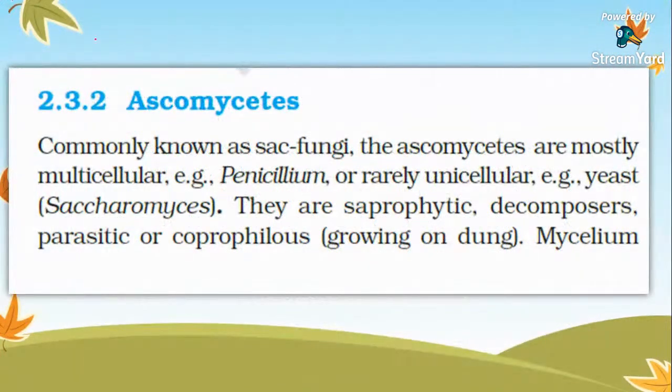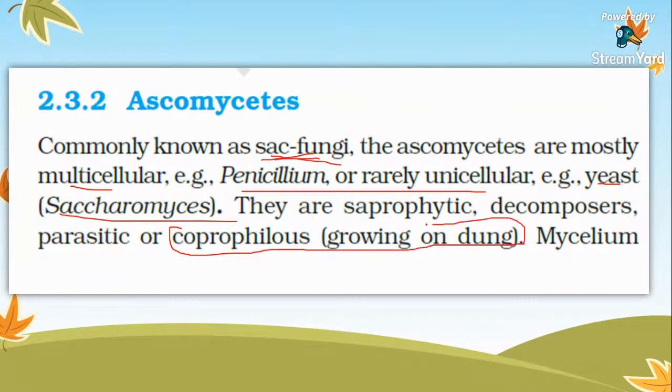Then ascomycetes. They are also known as sac fungi. They are mostly multicellular, example penicillium, or rarely they are unicellular, that is in case of yeast, Saccharomyces, the scientific term for yeast. They are saprophytic, decomposers, or coprophilous. Very important: what is coprophilous? That is, they grow on cow dung.